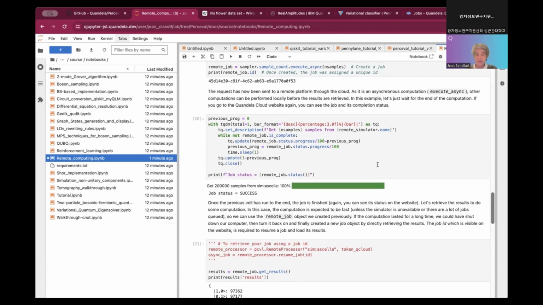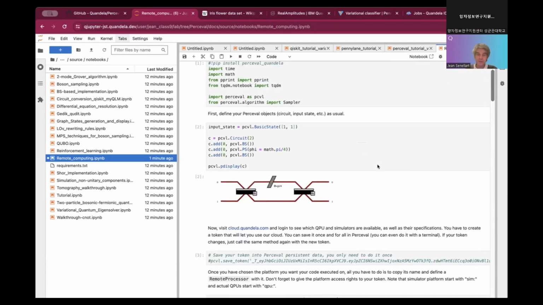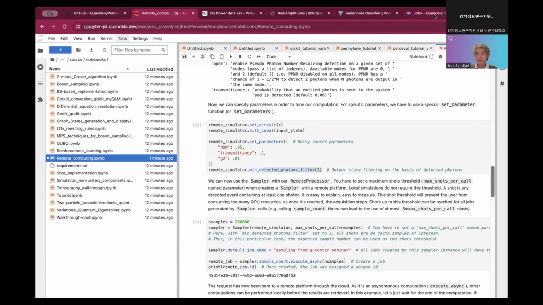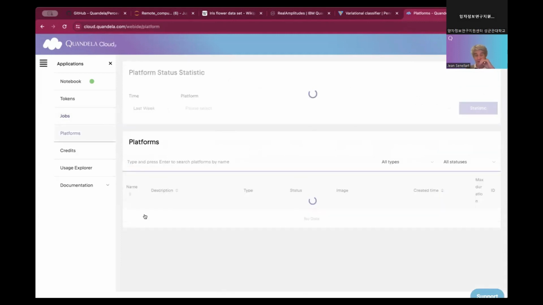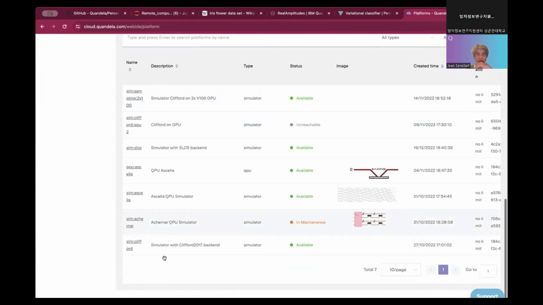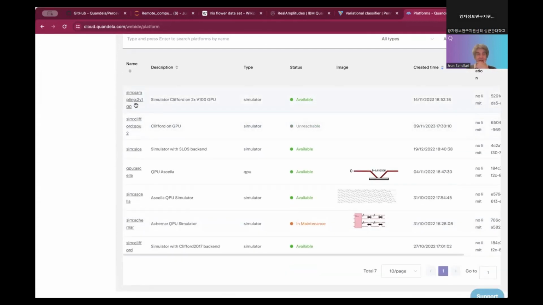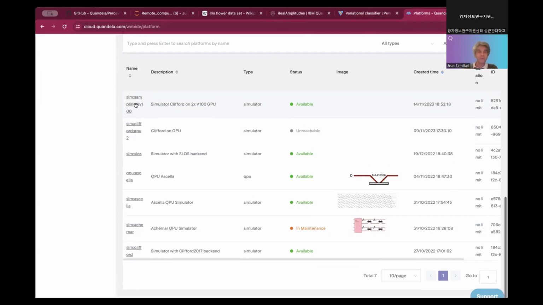So here it's showing you how to run a process on the QPU. You could do exactly the same on the GPU. The only difference is that you need to provide the name of the GPU platform, and you can find the name on the platform list. For me, it will be this name. Note that GPUs do not allow noisy simulation, so it will always be a perfect simulation, and it will allow you to scale to 20, 24 photons without any problem. So you can scale up your algorithm using GPU for testing.